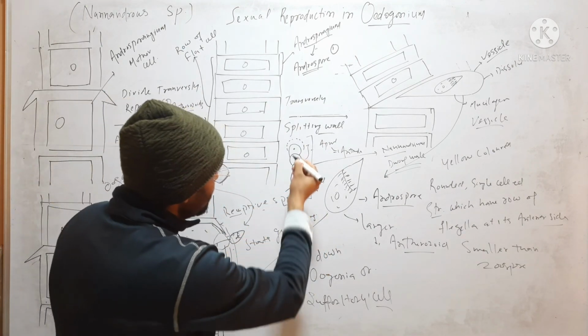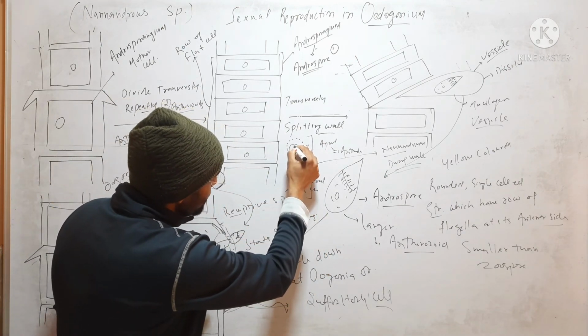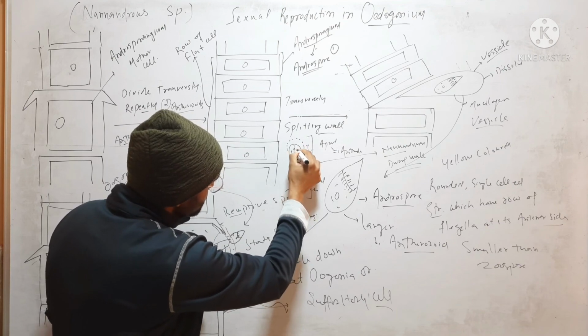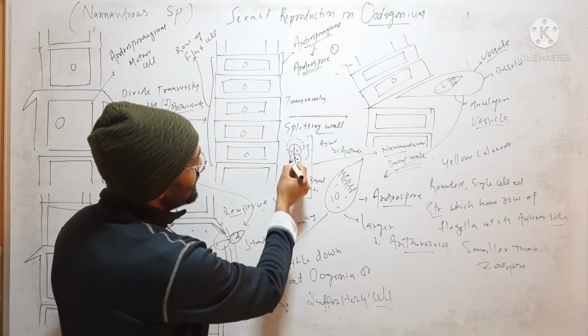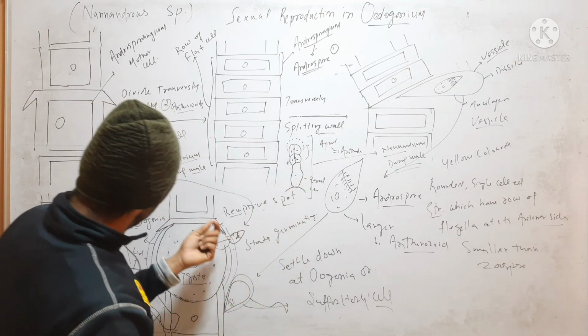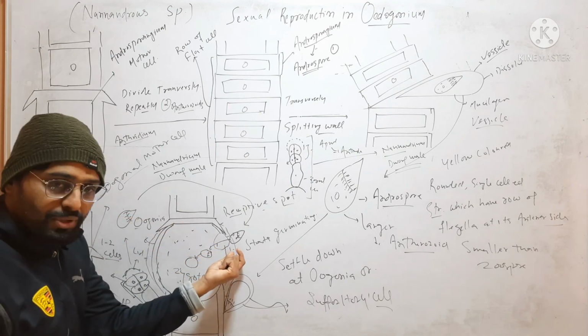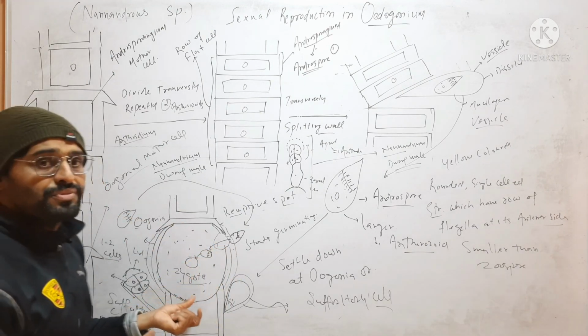Here these two apical cells will divide vertically and each will form two cells. So each cell here will form one antherozoid. This antherozoid comes out from this and reaches the receptive spot, then it will fuse and form the zygote.